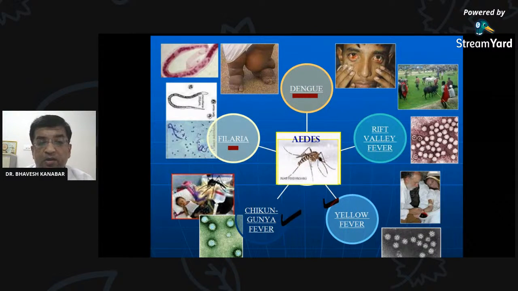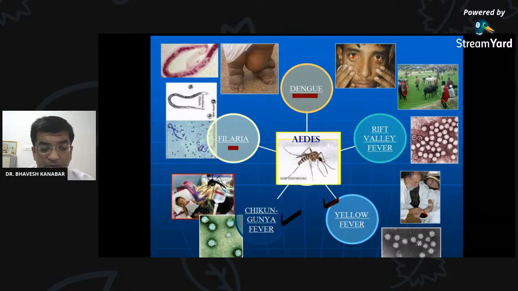So whenever we travel to an African country, we have to take the vaccine of yellow fever, which is given in Jamnagar also, at our civil hospital, GGH. But West Nile fever and Japanese encephalitis are present in India. Don't go according to the name. Japanese encephalitis, so Japan is there, so you must be saying that it is not present in India. It is not like so. West Nile, Nile is the name of a river, but it is present in India.